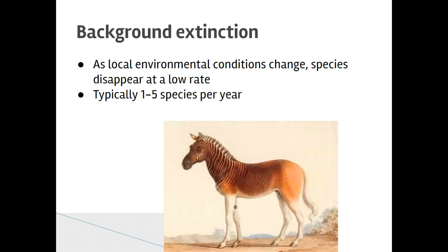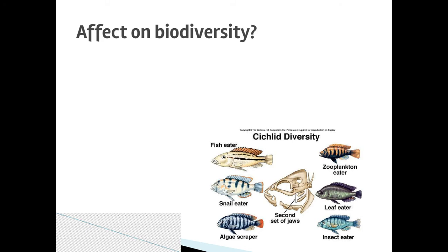Species populations go up, they go down in response to one another, in response to environmental changes, in response to all sorts of different stimuli and inputs. Okay, so background extinction is considered normal. Generally speaking, we consider anywhere from 1 to 5 species going extinct in a year to be the normal rate. Again, looking at historical extinction data, fossil records, et cetera, we have made that approximation.